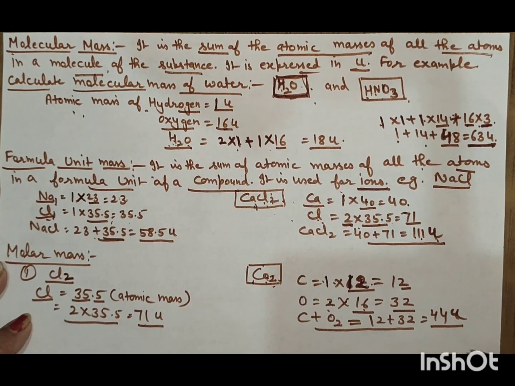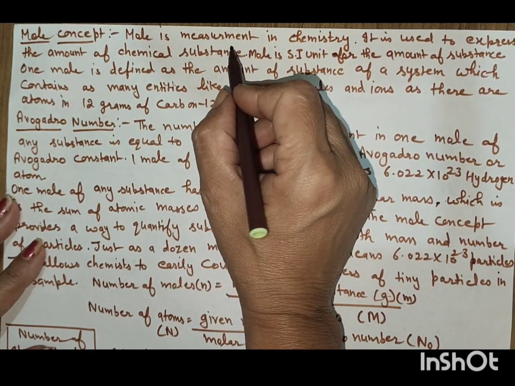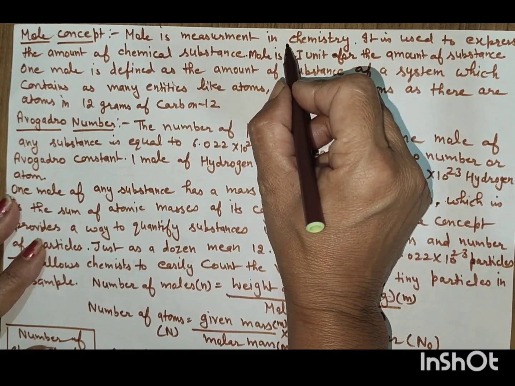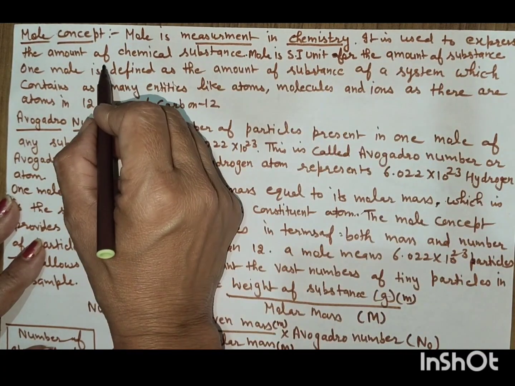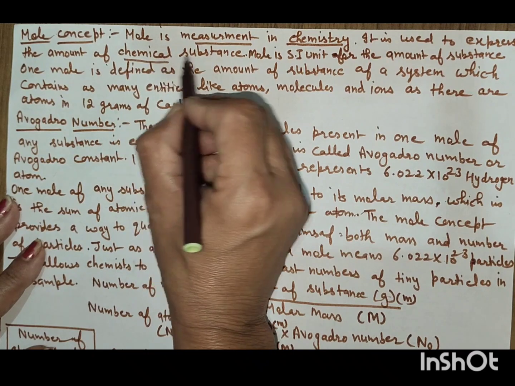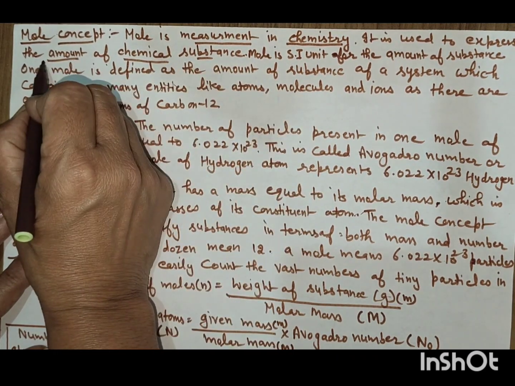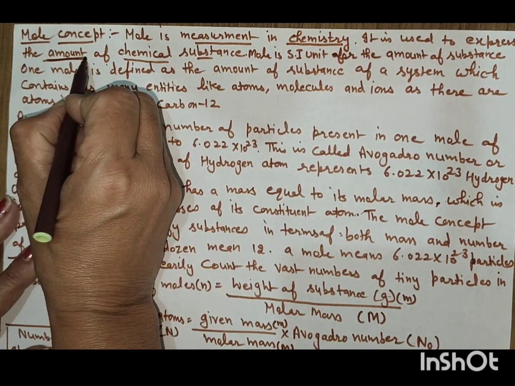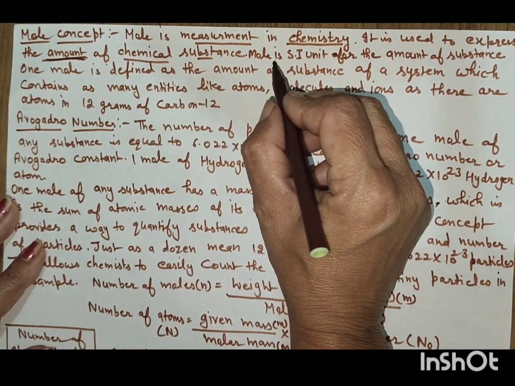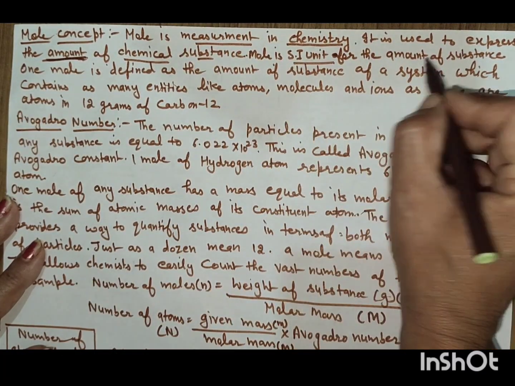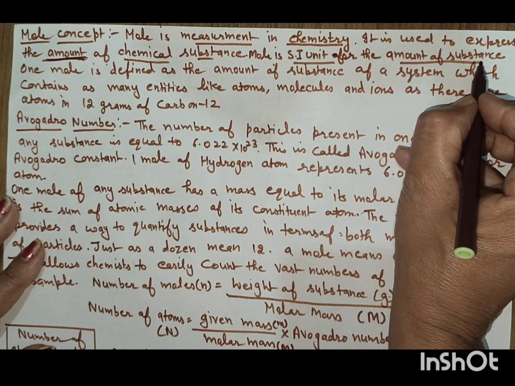Now multiply this: 12 into 1 is 12, 16 into 2 is 32, and the total molar mass of CO2 is 44 U. Concept: mole. Mole is the measurement unit in chemistry. It is used to express the amount of a chemical substance. It will tell the amount of the substance present in any compound. Mole is the SI unit for the amount of a substance.